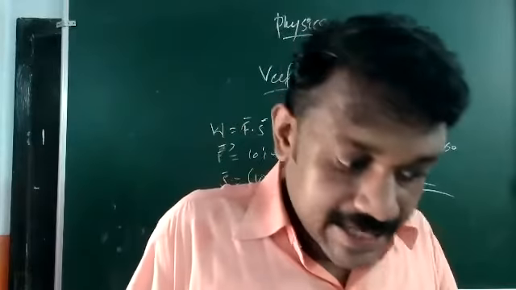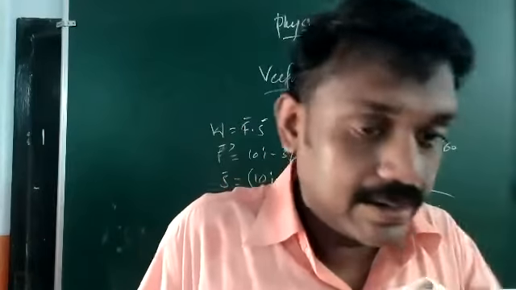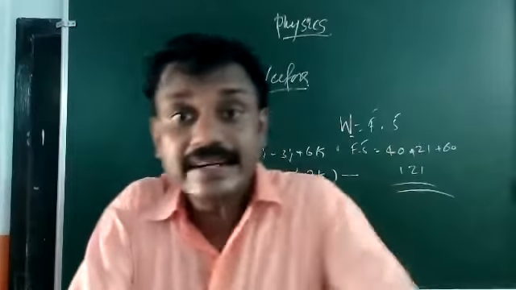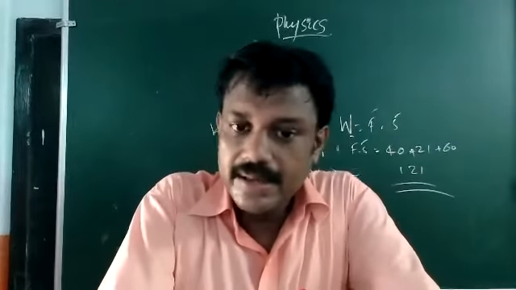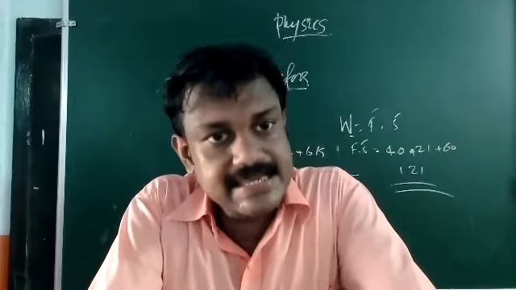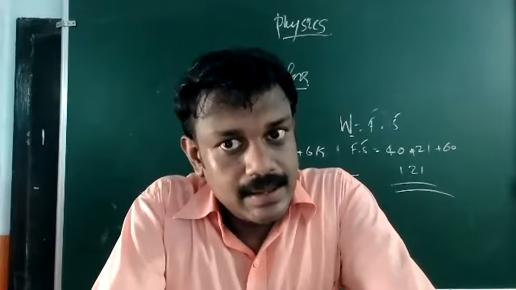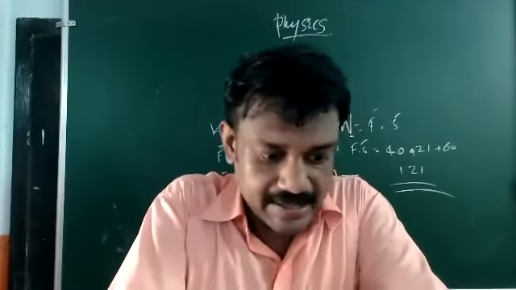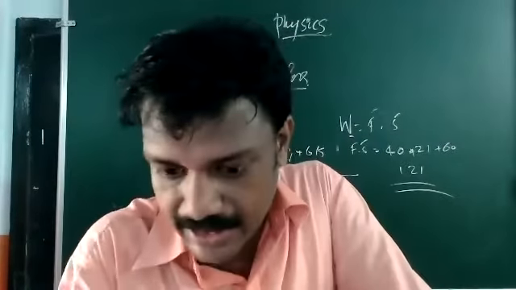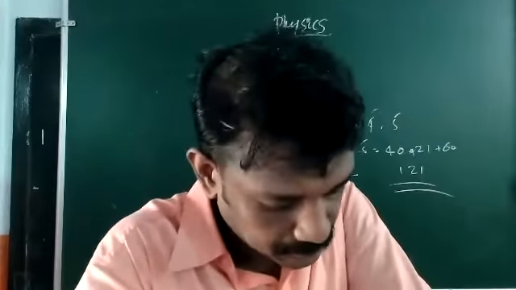So if the displacement is not directly given and the position vectors are given, then you can easily find out the displacement vector as the difference: final position vector minus initial position vector. Okay. So I think that's enough from the vectors.